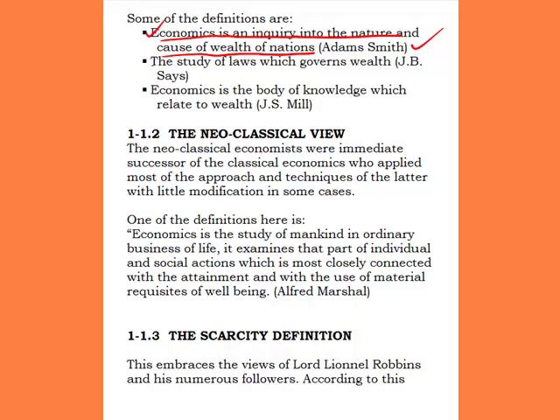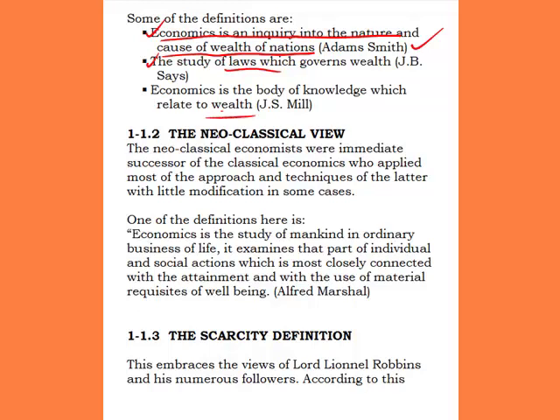Now, another economist that gave a definition under the classical view is J.B. Say. He says that economics is the study of laws which govern wealth. The third economist that made a definition under this classical view is J.S. Mill, who says that economics is a body of knowledge which relates to wealth.